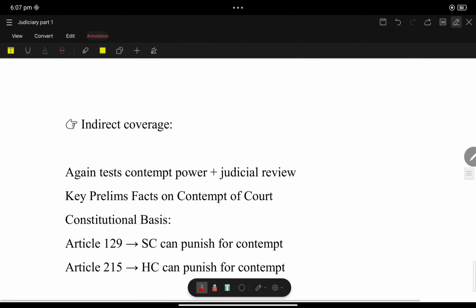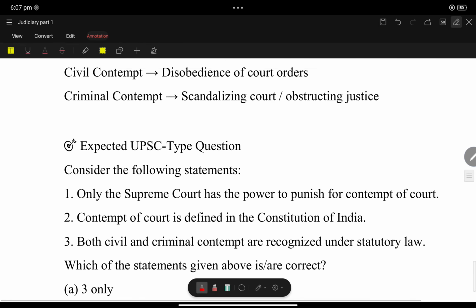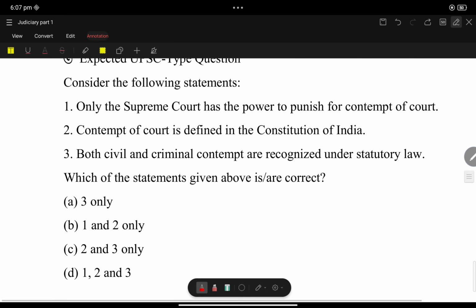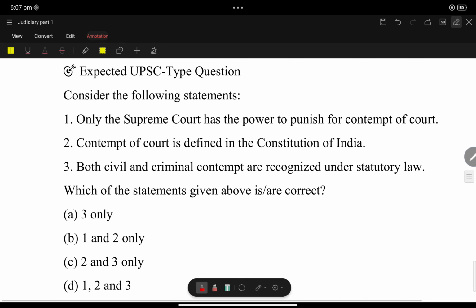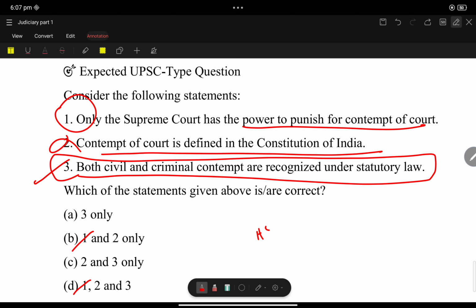Now let us come to the expected questions with reference to this topic. Only the Supreme Court has the power to punish for its contempt. No, the High Court also has. Then one is gone. Contempt of court is defined in the Constitution. Nowhere is it defined in the Constitution. Both civil and criminal contempt are recognized in statutory law, under the Contempt of Court Act. Yes, that statement is correct.